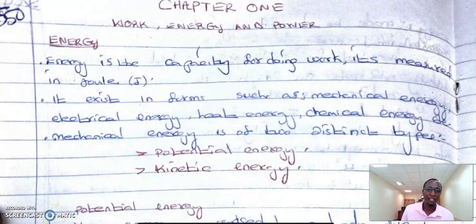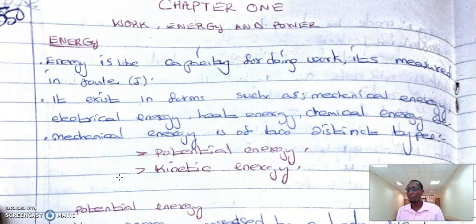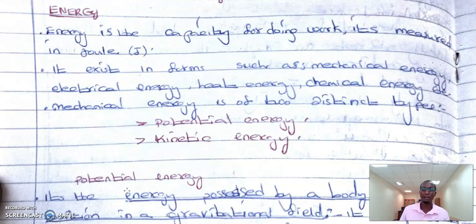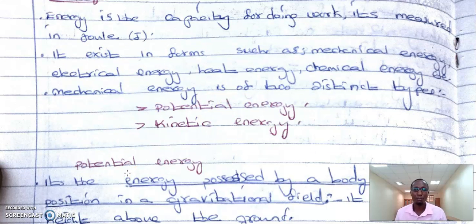So we are going to start our topic today by looking at energy. So what is energy? We see that energy is the capacity for doing work and it is measured in joules. Energy exists in various forms. We have mechanical energy, electrical energy, heat energy, chemical energy, etc. But in our case, we are going to concern ourselves with mechanical energy. And we'll be looking at two forms of mechanical energy. This is the potential energy and the kinetic energy.